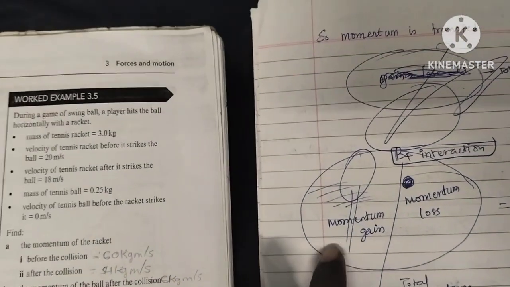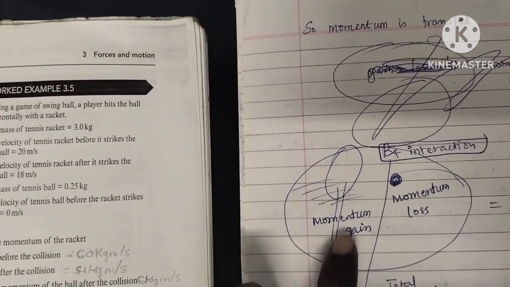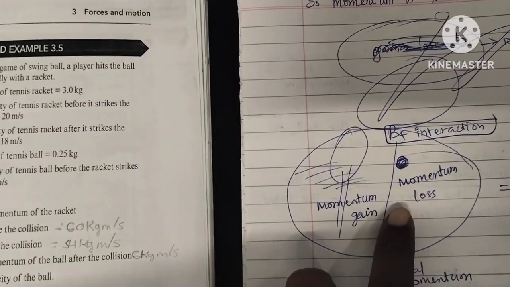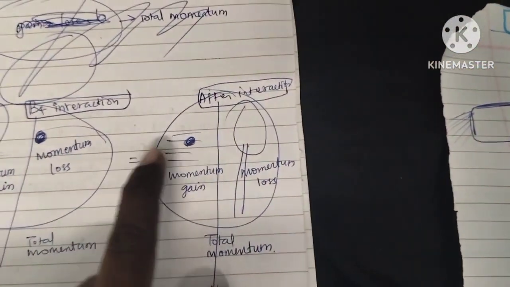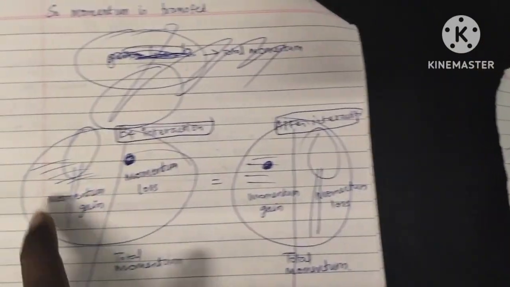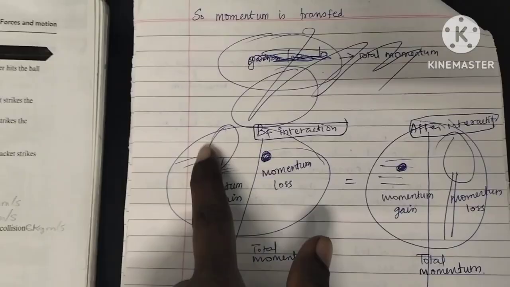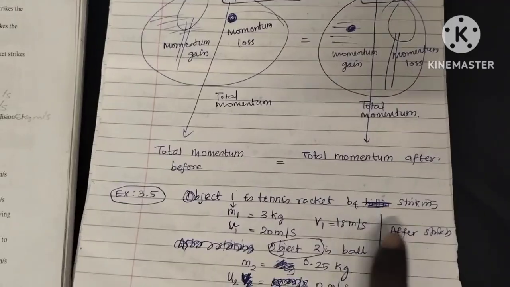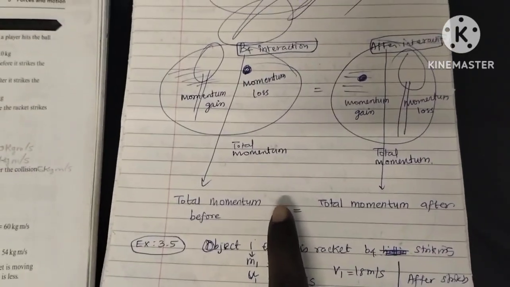Momentum is transferred. See, first, before interaction the momentum is gained by the bat and let's assume no momentum is lost. So after the interaction, see, what was lost here is gained here, and what was gained here is lost here. So total momentum before interaction is equal to total momentum after interaction. So total momentum before is equal to total momentum after. This is the main principle of conservation of momentum.